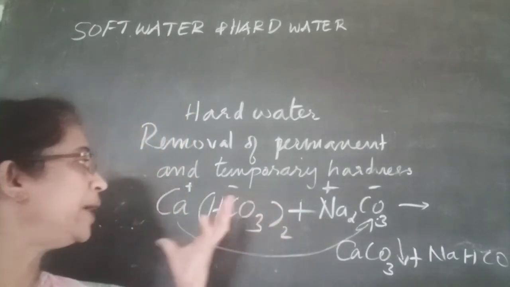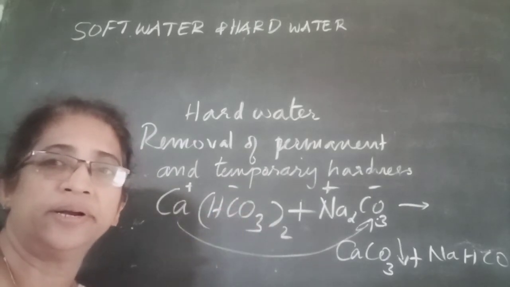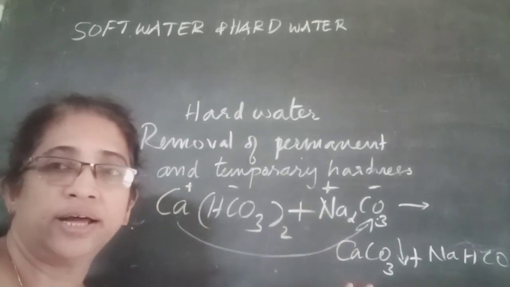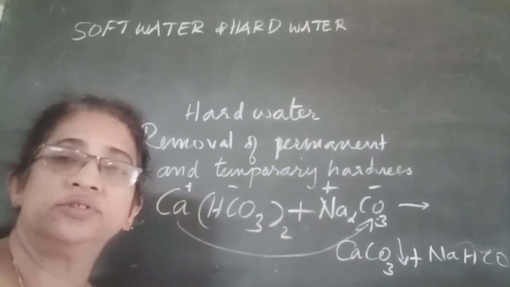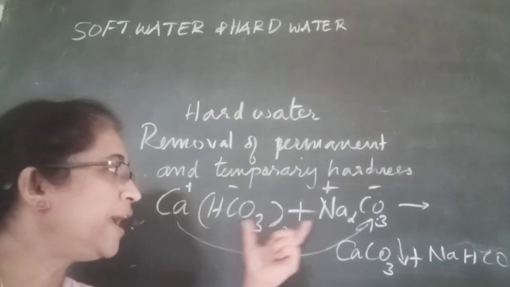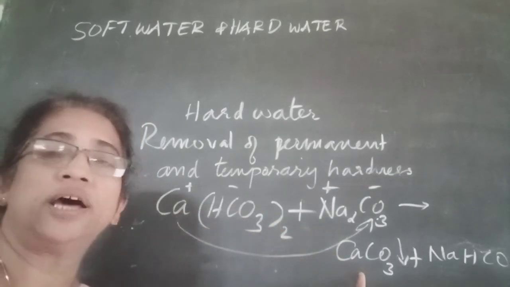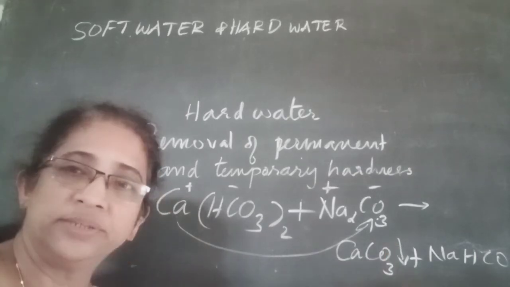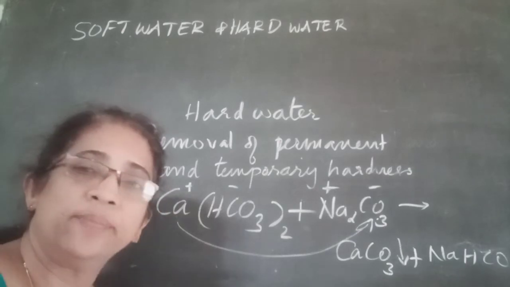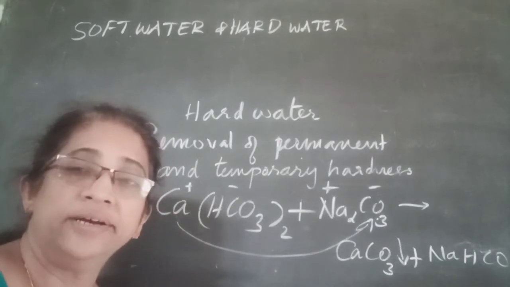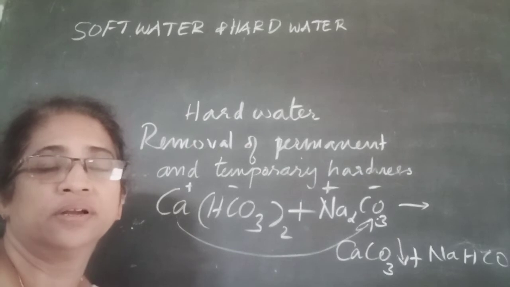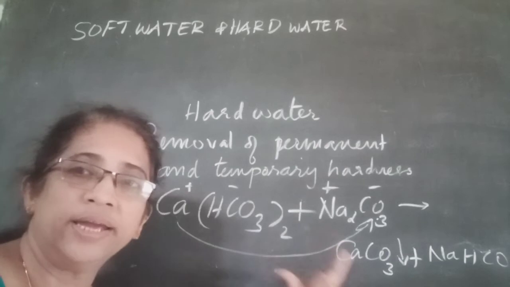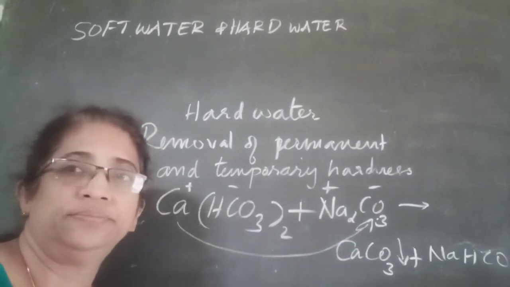So calcium bicarbonate or magnesium bicarbonate present in temporary hard water, on treatment with washing soda, whose formula is sodium carbonate, react together and calcium ions are removed in the form of calcium carbonate, which gets precipitated, and the other product sodium bicarbonate is soluble in water and does not affect the hardness. Hence, temporary hardness can also be removed by adding washing soda.